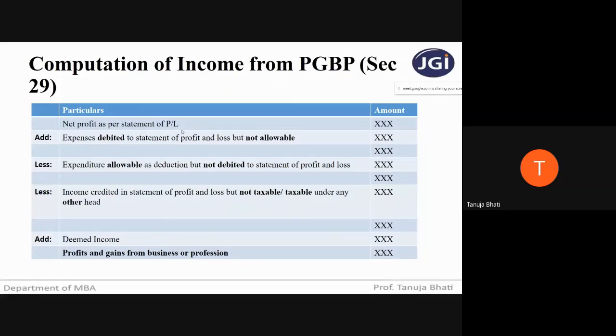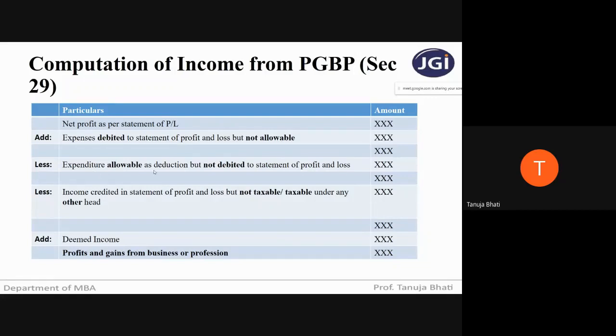Net profit as per the statement of P&L account you take first, then you add all the expenses which are debited to the P&L account but they are not allowable. When I say not allowable, it means as per the Income Tax Act, those expenses were actually not supposed to be debited to the P&L account, but they have been debited in order to reduce the profit. So to arrive at the correct profit, we have to add back all the expenses that are debited to the P&L account but are not allowable.